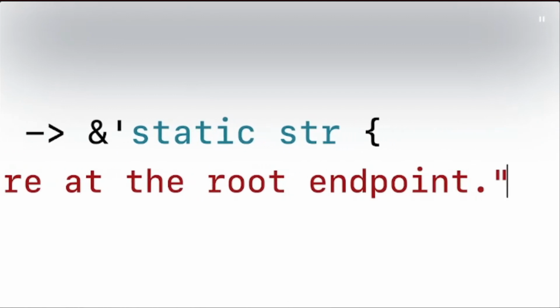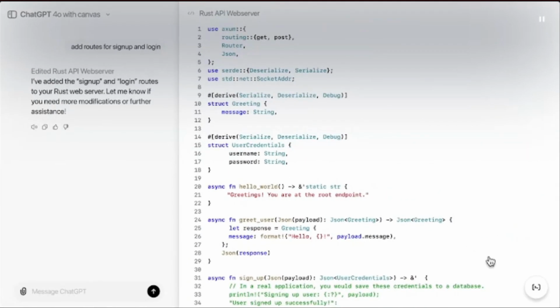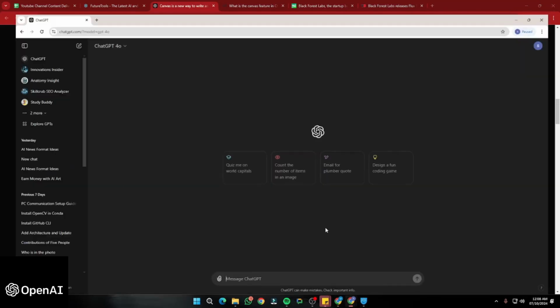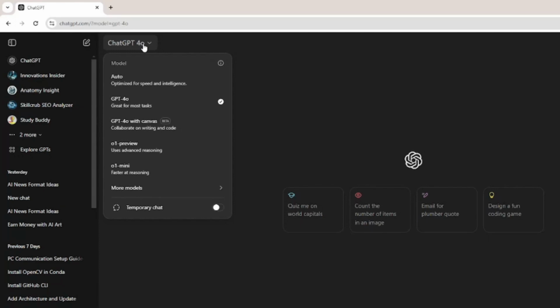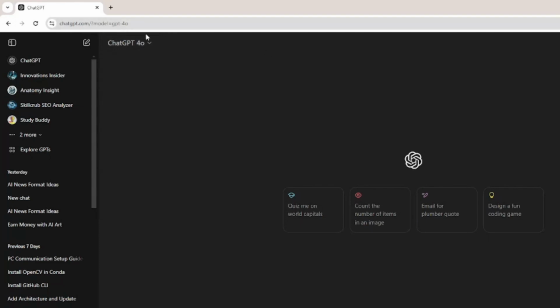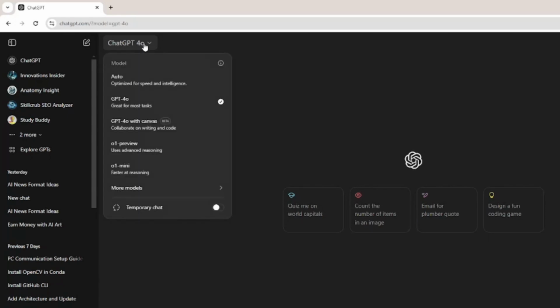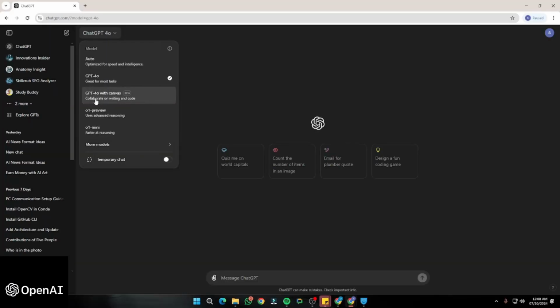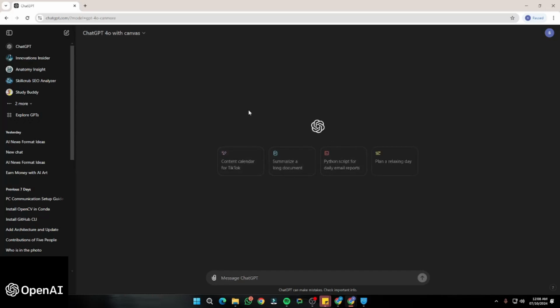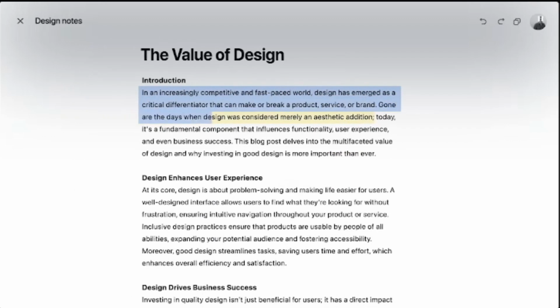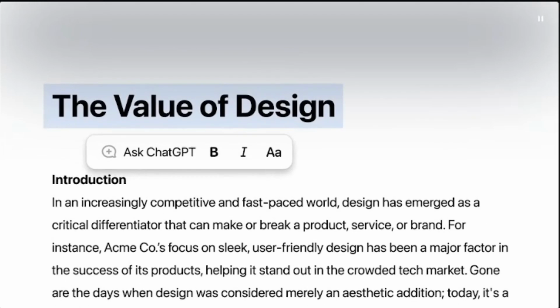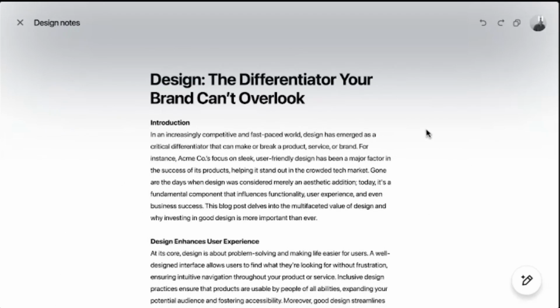Right now, obviously, it's in its early beta. So even then, if you are wondering how you can access that, first of all, you need to get the Plus version, the subscription of ChatGPT, which will be $20 per month. And after that, you need to go to the model section right over here. In that, you will find GPT-4o with Canvas, right? You guys can see they are advertising again, you can collaborate with better writing and code, all right? So this new interface is going to make it a lot easier for non-coders and writers to engage with technical tasks.